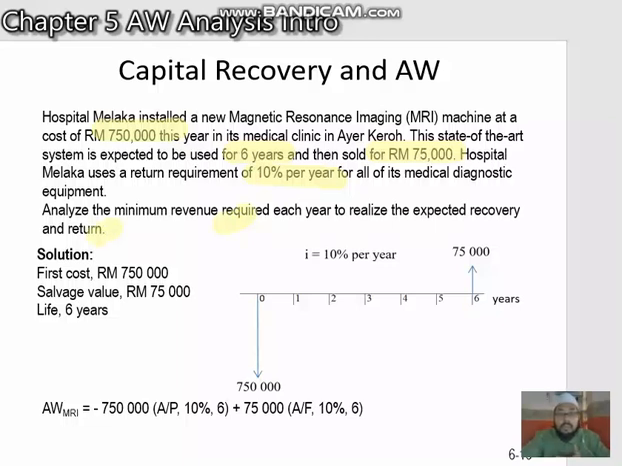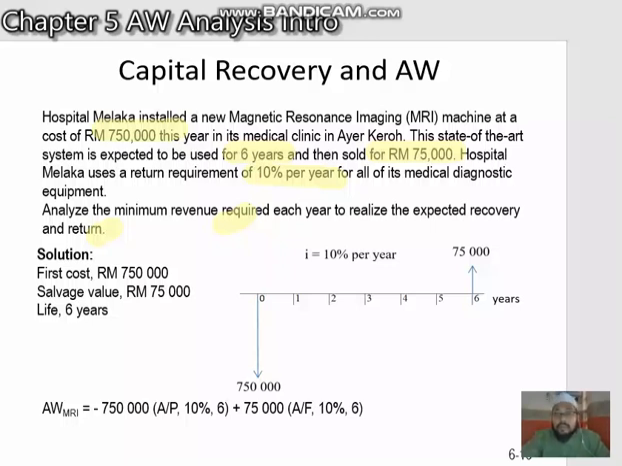So the minimum, sure, you have to be able to pay the capital every year. That's the minimum revenue expected in any business. So similar with this MRI machine, the clinic has to be able to recover the minimum cost. Here it refers to the minimum capital recovery every year for 6 years.